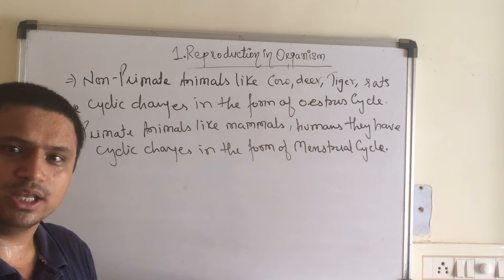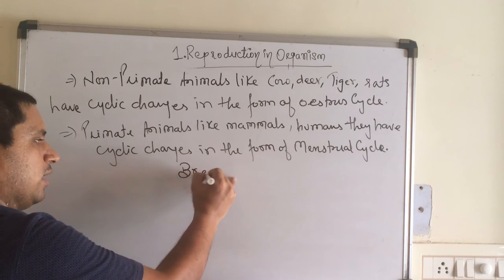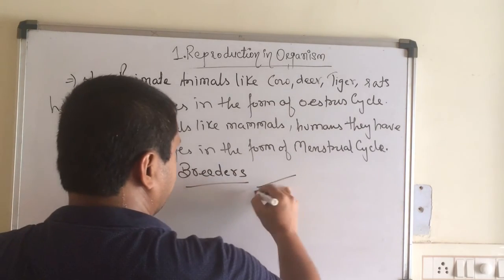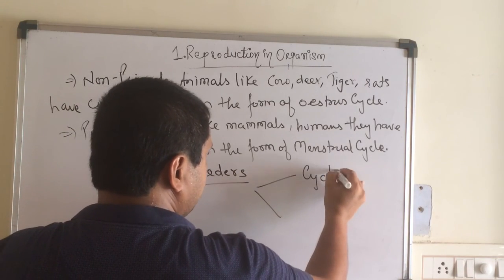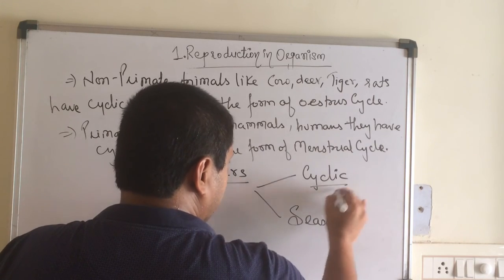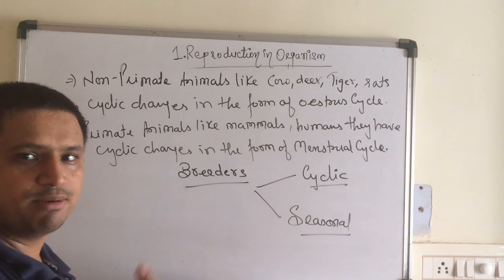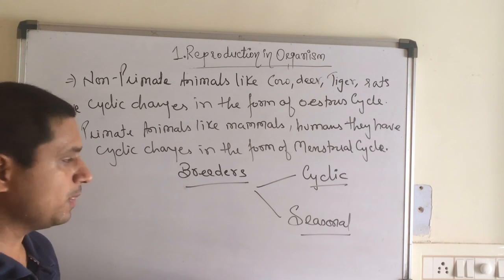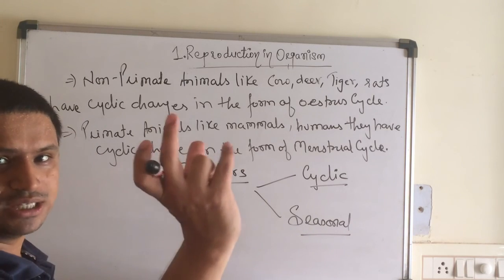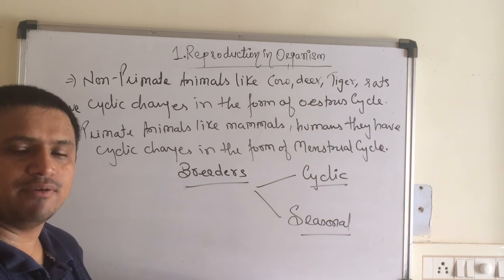Now, the other kind are breeders, which are nothing but the organisms that can breed. Breeders are of two types: cyclic breeders and seasonal breeders. Cyclic breeders have a particular breeding cycle throughout the year, and seasonal breeders have a particular season in which they have the time to breed.